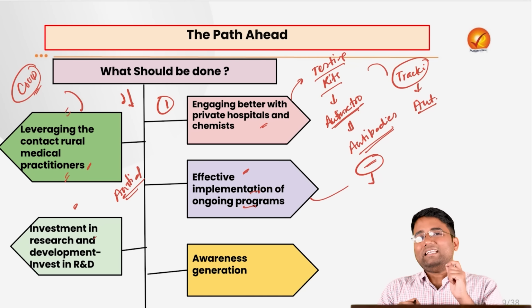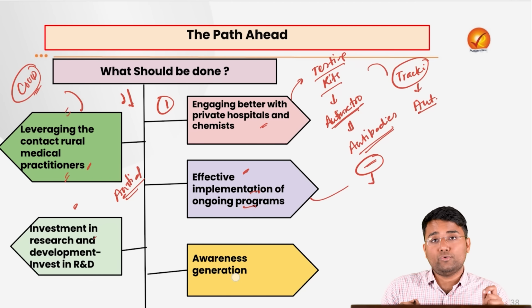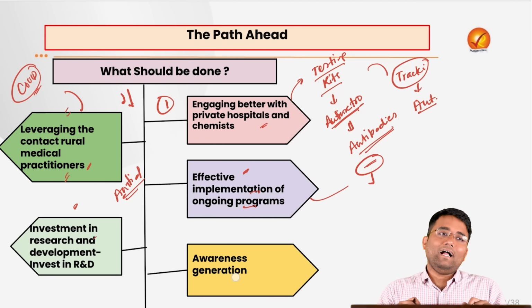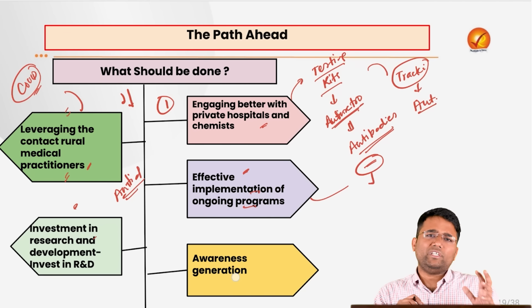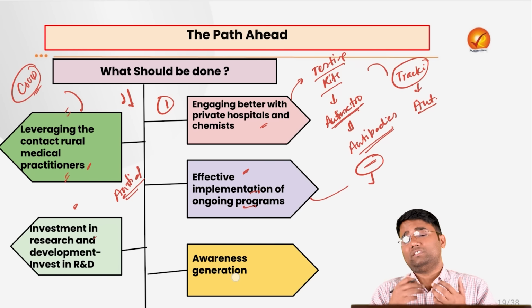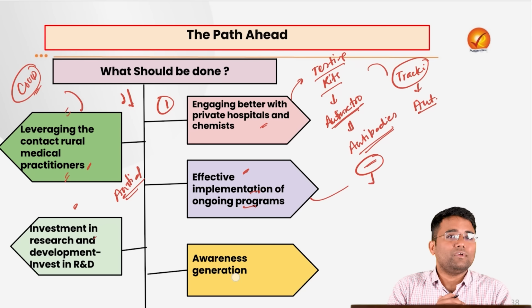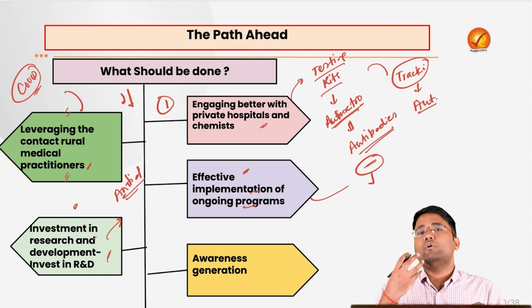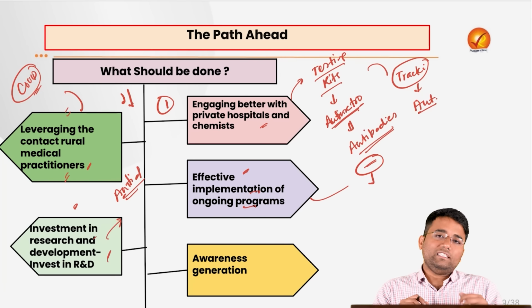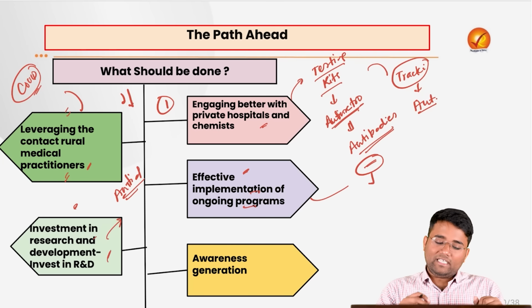For example, recently the R21 Matrix-M vaccine for malaria, which is being manufactured by the Serum Institute of India. So India should focus on research and development. India's spending is only around 0.6 to 0.7%, and the majority of which is again coming from the government itself. So if we focus on research and development, we can come up with some novel solutions for tuberculosis and AIDS as well as HIV.